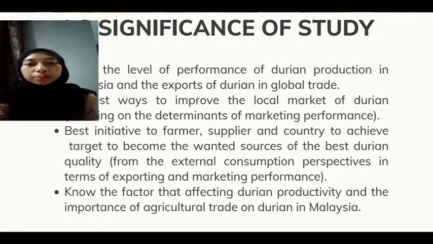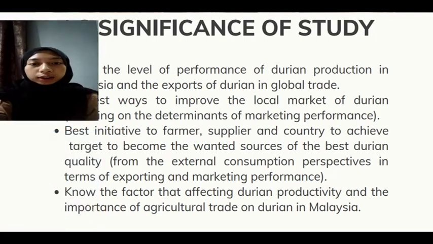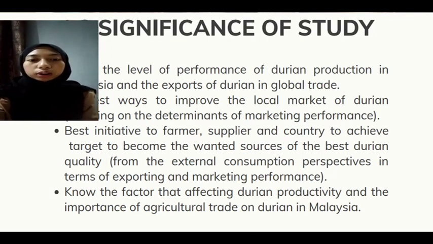It can be the best initiative for farmers, suppliers and the country to achieve the target of becoming the wanted source of the best durian quality producer from the external consumption perspective, in terms of exporting and marketing performance. The last thing, we can get to know the factors that affect durian productivity and the importance of agricultural trade